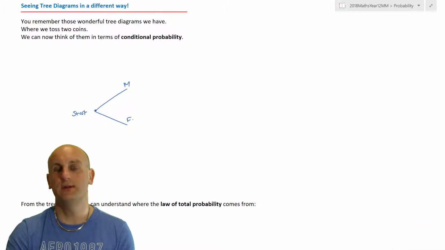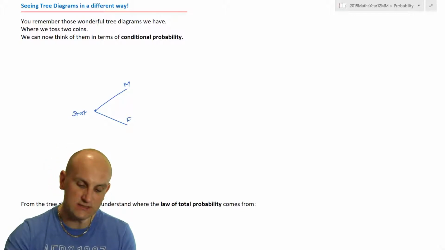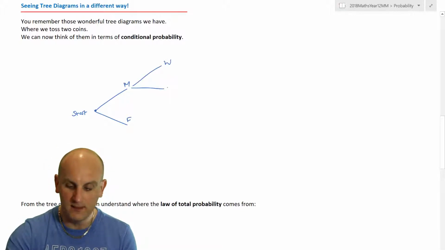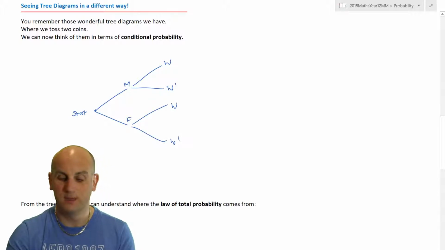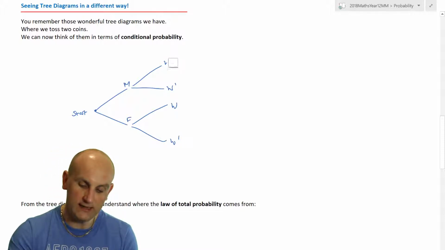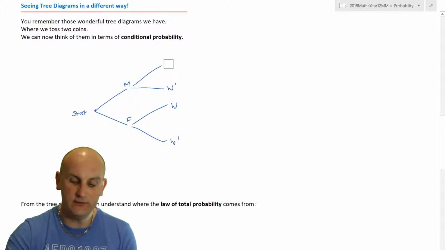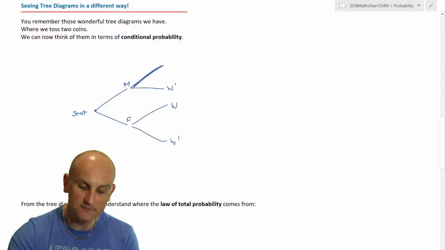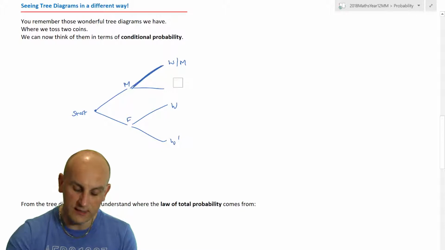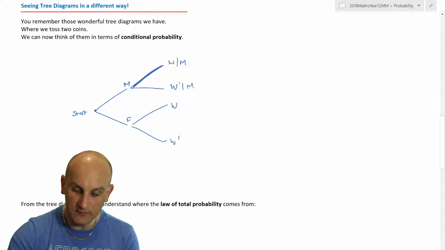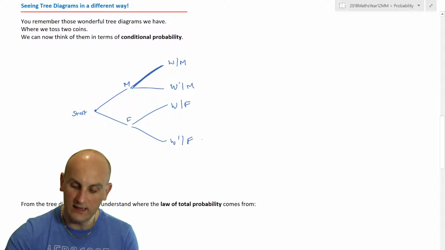So let's have monkeys and flamingos racing. That would be an interesting match. And obviously there's going to be an opportunity of the monkey winning or not winning, and my flamingo winning or not winning. So this is where the interesting thing is. I can actually replace this here and say that this probability there is winning given that monkey. This one here, not winning given that monkey. And this one here, winning given that flamingo, and not winning given not flamingo.